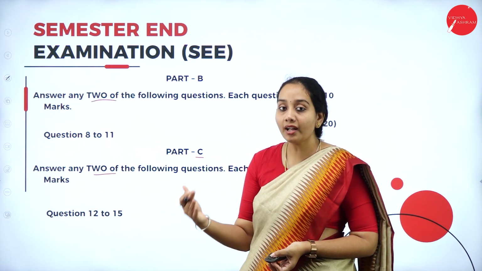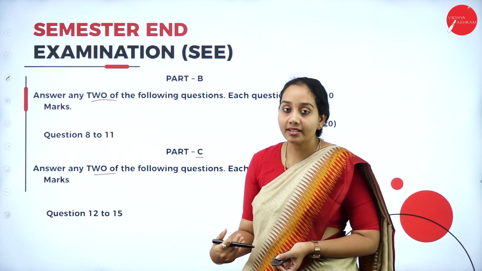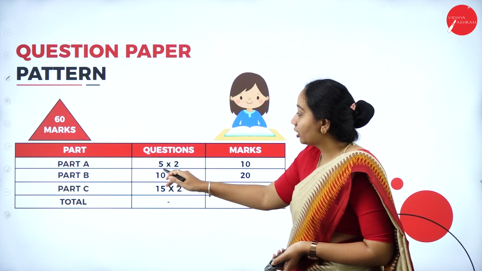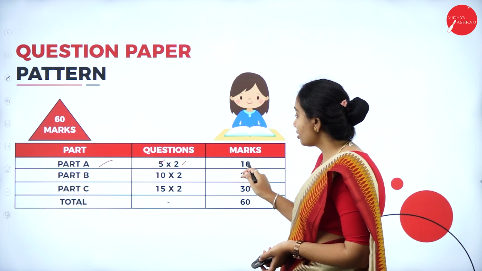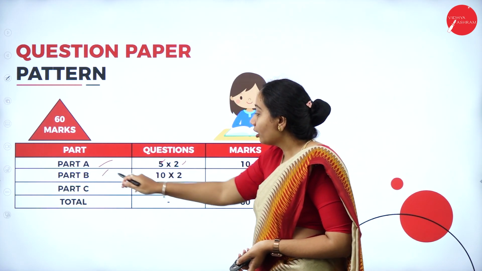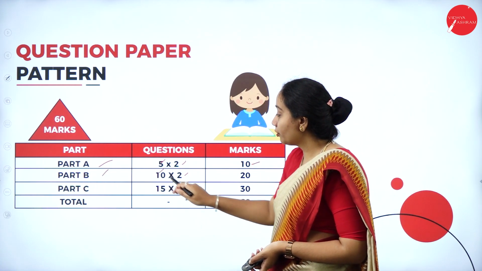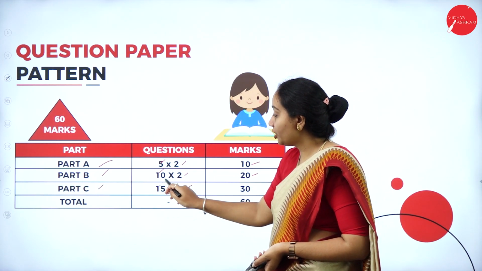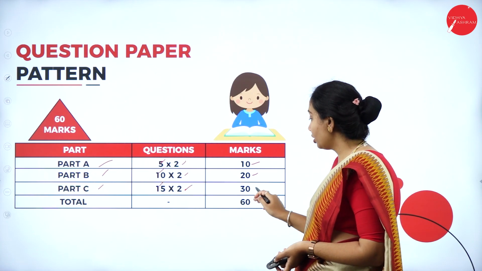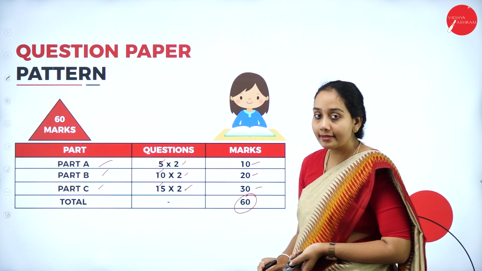In part A, you answer 5 questions of 2 marks, so 10 marks. Part B, 2 questions of 10 marks each, 20 marks. Part C, 2 questions of 15 marks each, so 30. So the total overall is 60 marks.